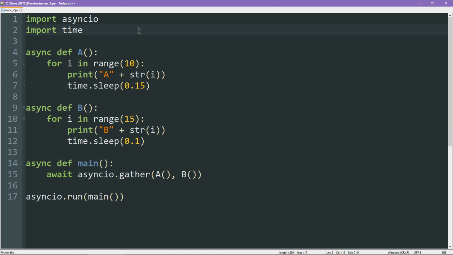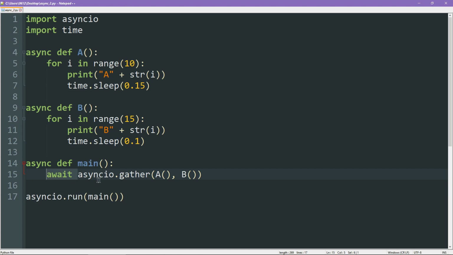First and foremost, we import asyncio. Now, this Python library is designed for IO, hence the name, right? Input and output. But it has features that can be used for just async in general. So I think it's a very good thing to have. Moving on into the definitions themselves, our functions are now classed as asynchronous functions. We use the async keyword. We also have await. That means wait for this guy to give me a value, right? So this is where you can wait in an elegant manner.